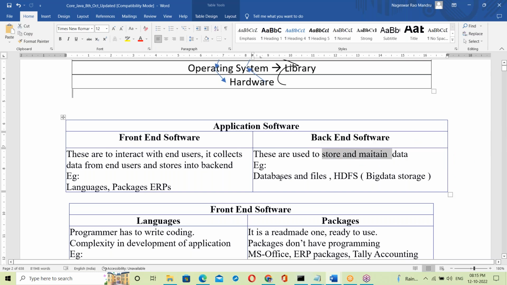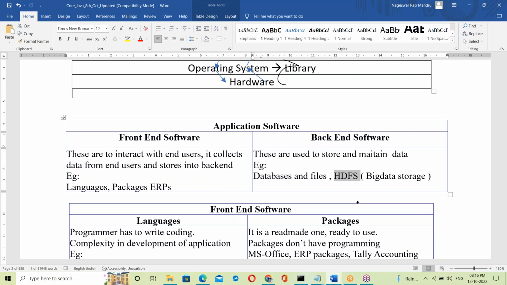Data is stored in databases like the Oracle database and the MySQL database. Next, files, like the Windows file system and the Linux file system. In files also we can store data. In a database server, data is stored. Next, HDFS, the Hadoop Distributed File System, to store and manage big data. HDFS is for big data purposes.